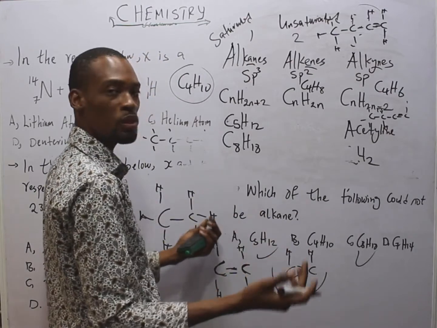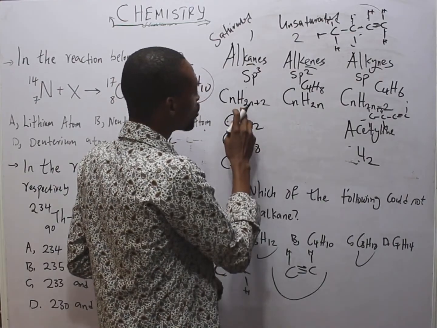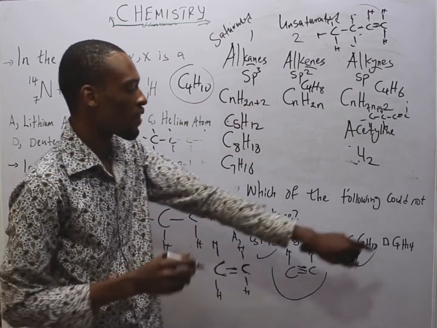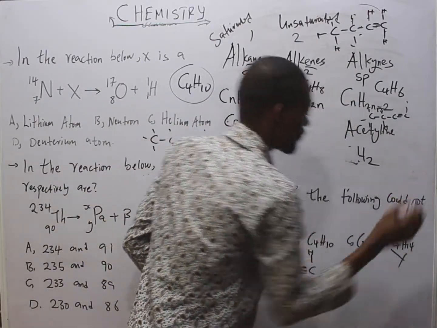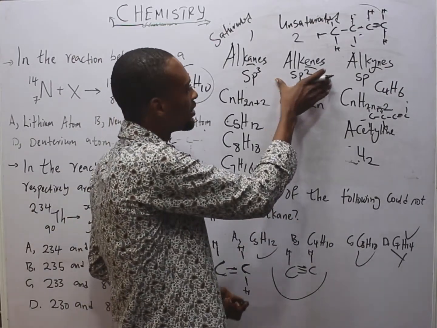Alkane with 7 carbons, how will it look like? It will be C7H, 2 times 7, 14, plus 2, 16, H16. But that is H14. So it is not an alkane. So what is that? Let's see if it's an alkene.